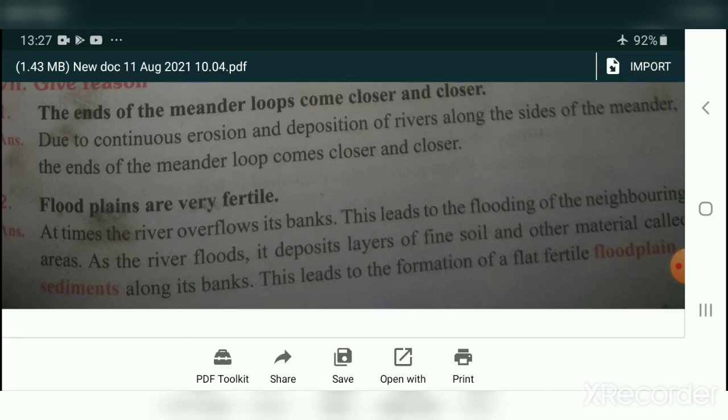Second one, floodplains are very fertile. Why? At times, the river overflows its banks. This leads to the flooding of the neighboring area. Because of the overflow of water, floods occur. As the river floods, it deposits a layer of fine soil and other materials called sediment along its bank. This led to the formation of flat fertile floodplain.